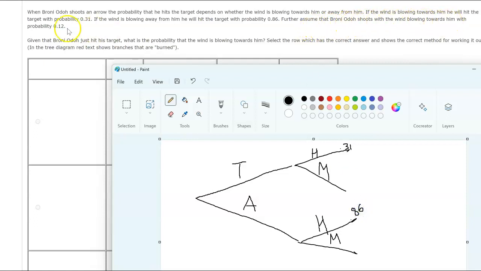He shoots with wind blowing towards him with probability 0.12. Great. I don't remember the question. He has just hit the target, so good, because I didn't fill out what the probabilities were for those branches anyway. What is the probability the wind is blowing towards him? I am looking for a tree diagram with 12% and then 31%.